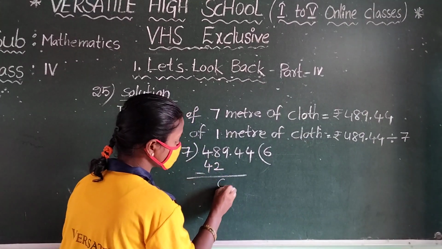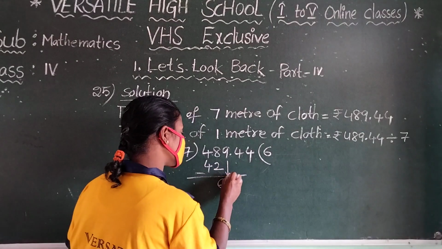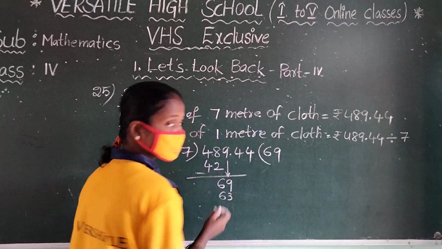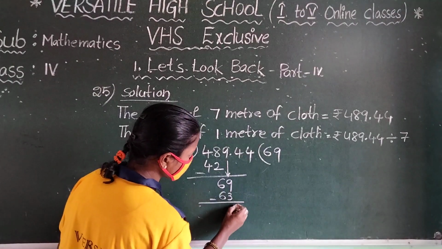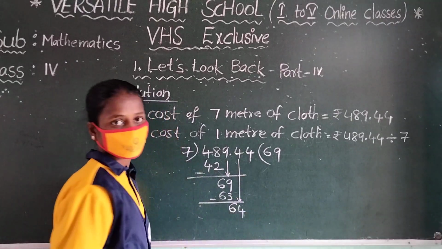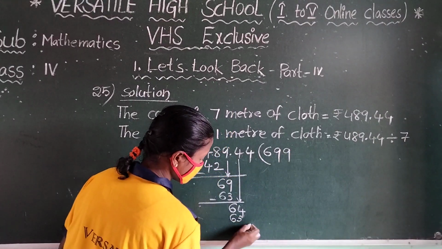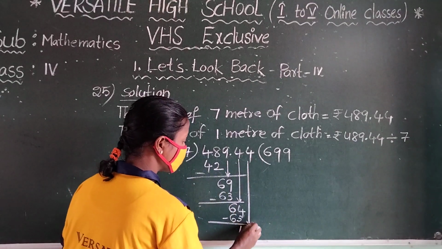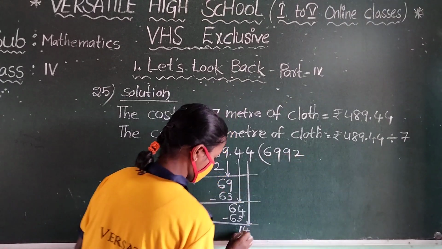8 minus 2 is 6. 4 minus 4 is 0. Now you take another digit, 9. 7 nines are 63. You know the tables directly. 7 nines are 63. Now 9 minus 3 is 6. Next you take the number 4. And 7 nines again 63, and here the difference is 1. Next you take the digit 4, so 7 twos are 14.